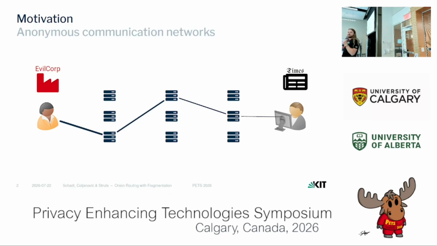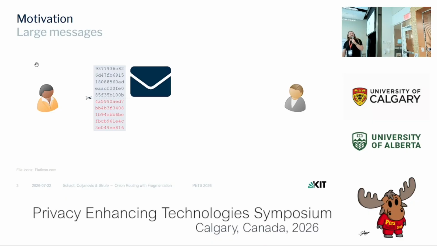So sometimes Alice wants to communicate anonymously with someone, for example, if she is a whistleblower and she wants to contact a potential journalist. One way to do so is to use a mix network, which is a system in which a message is routed across a series of intermediate nodes, and each node shuffles all the messages before forwarding them, thereby hiding the path. Now the problem here is that in a mix network, messages usually have to have the same length, because otherwise they would be re-identifiable by their size.